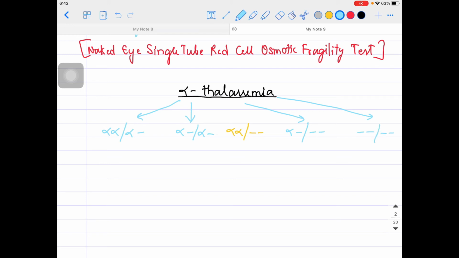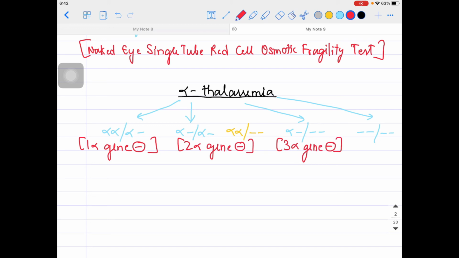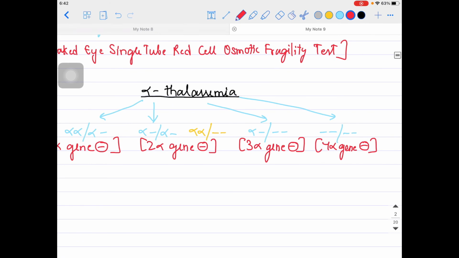So I'm just writing so that you understand that here we have the 1 alpha gene deletion, here we have the 2 alpha gene deletions, here we have 3 alpha gene deletion, and here we have the 4 alpha gene deletions.